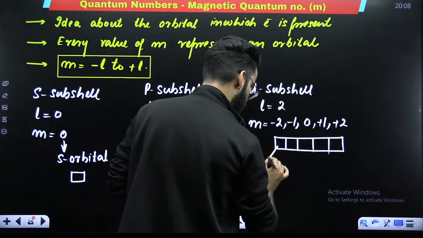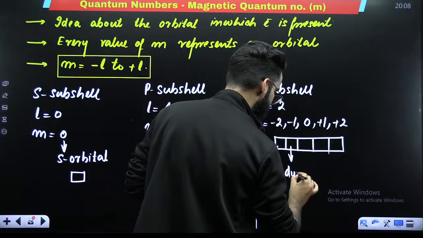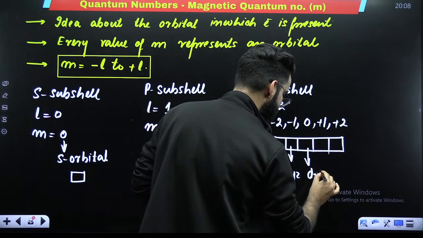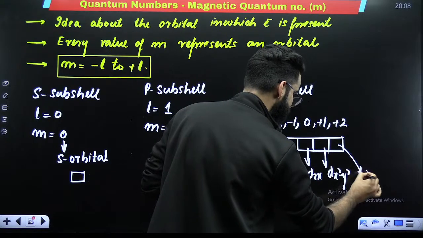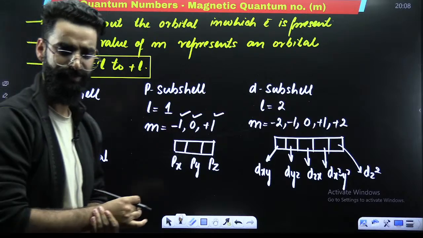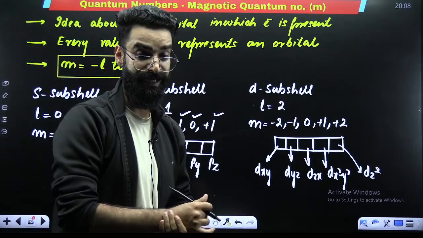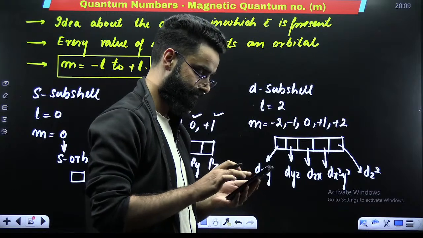Out of which, one will be called as dxy, one as dyz, one as dzx, one as dx square minus y square, one as dz square. After some time, you'll look at their shapes as well, how they look like. In detail, I'm going to let you know about that.